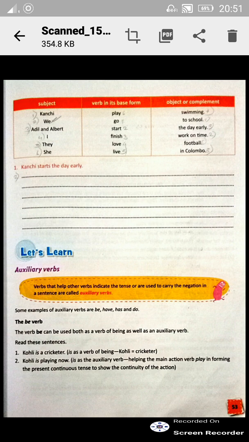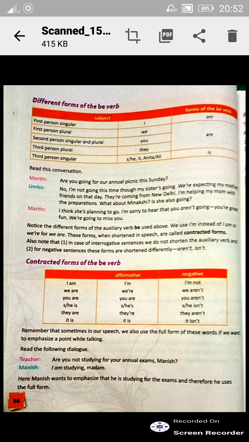Now see, Kohli is a cricketer. Here the verb is is being used for Kohli, who is a cricketer. Okay, Rahim is a writer. This is also a place where auxiliary verbs are used. Now see, different forms of the verb. In first person singular we use I, in first person plural we use we, in the second person we use you, in third person plural we use they, and in the third person singular we use he, she, it, a name, any name, etc.